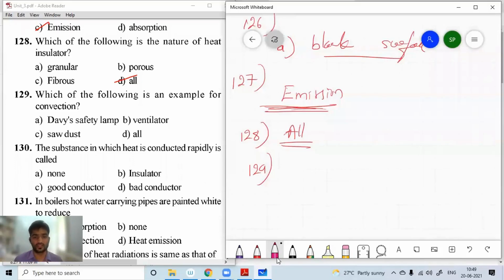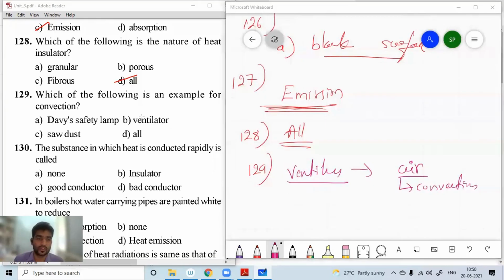The ventilators are the passage used for the movement of air. The heat transfer taking place in air is called convection. So for question number 129, B is the right option.